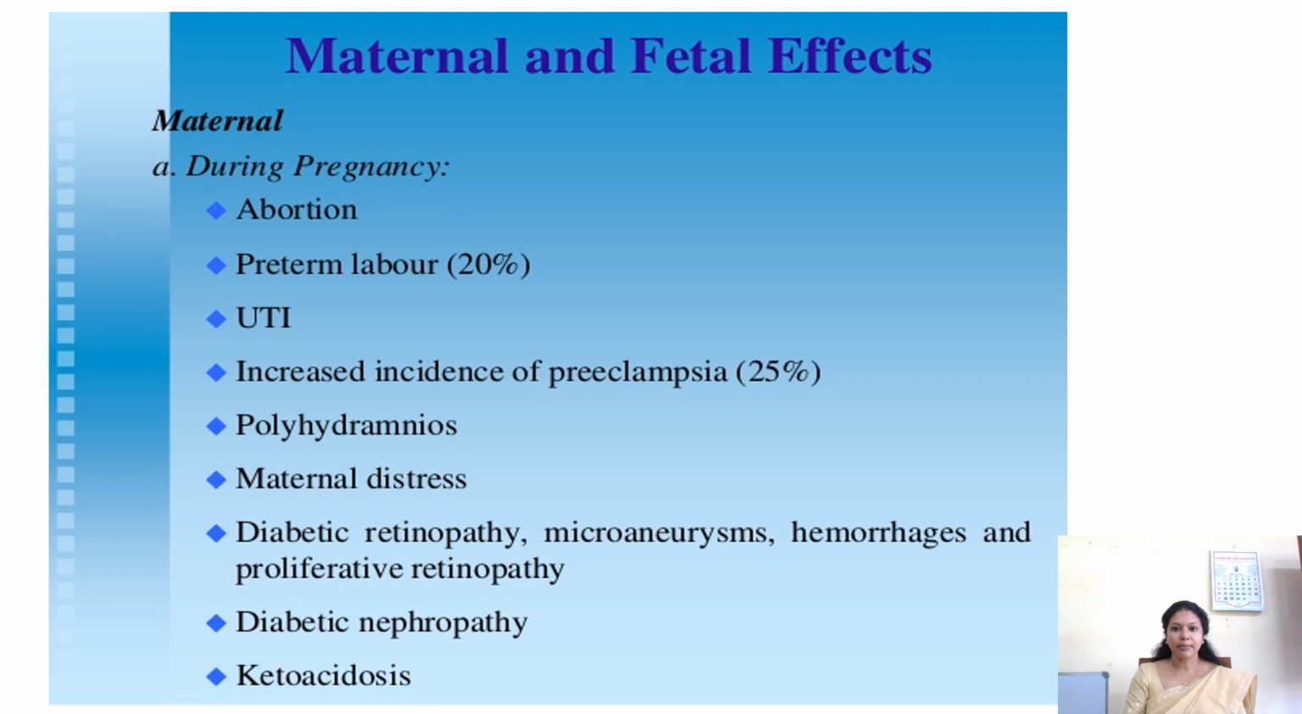And now we can see the maternal and fetal effects due to diabetes. The maternal effects during pregnancy include, if the blood glucose level is very high, that may lead to abortion. There is a chance for preterm labor, urinary tract infection, increased incidence of preeclampsia, polyhydramnios, maternal distress, and complications of diabetes like diabetic retinopathy, microaneurysms, hemorrhage and proliferative retinopathy. There is a chance for diabetic nephropathy and ketoacidosis.